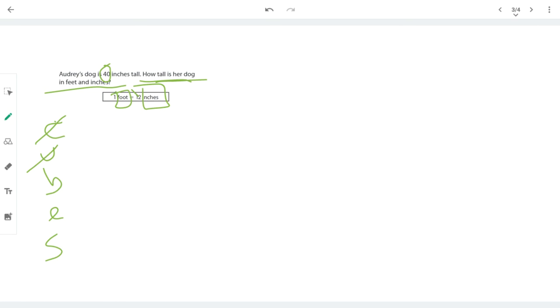Let's see. This time we know the small thing. An inch is pretty small. An inch is like, think about the top part of your thumb. Or if you're really small, your whole thumb. And we want to know what that is going to be if we are going to be something bigger, like feet. So this time, instead of going big to small, we're going small to big. I wonder what operation that's going to be. I'm going to put these up here and see if we figure it out.